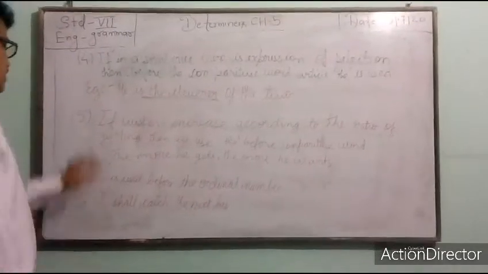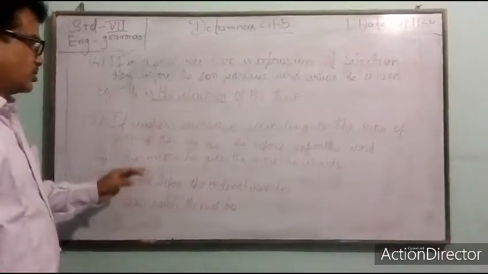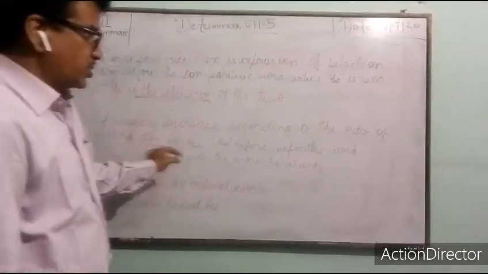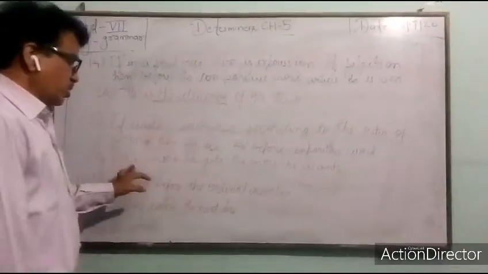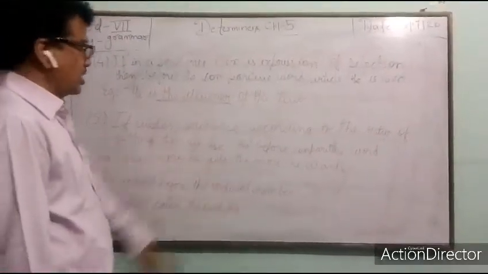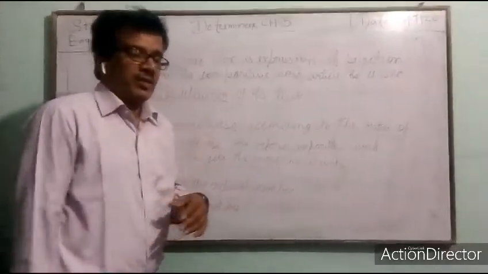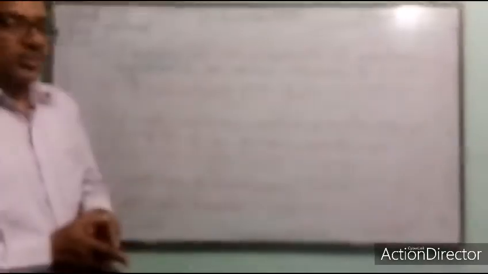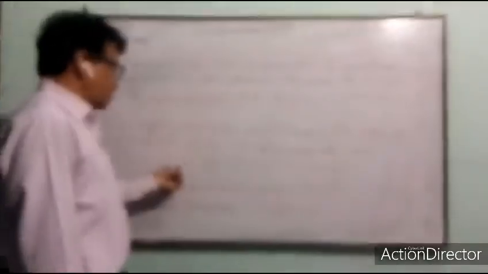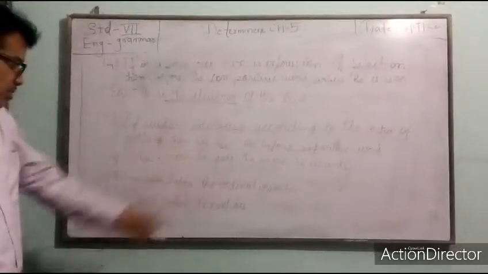After that, we are going to know the fifth rule. If wishes increase according to the ratio of getting, then we use the before the comparative word. The more he gets, the more he wants. You are looking, the more he gets, the more he wants. That means if our desire keeps increasing according to what we get, then we have to use the before both comparative words. The more he gets, the more he wants.